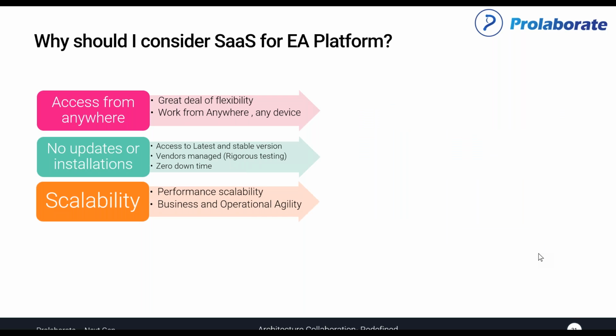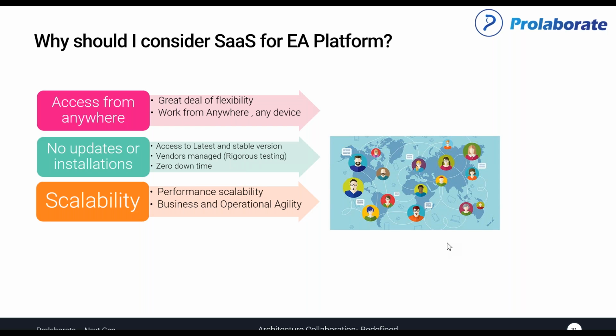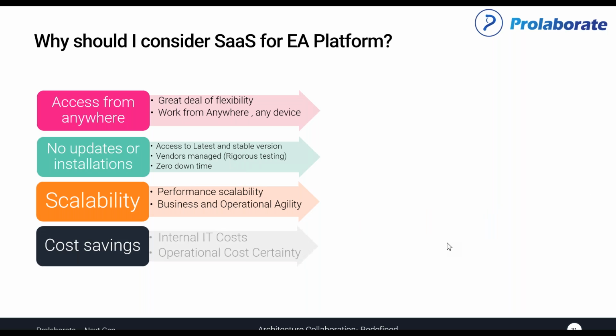And scalability is another factor. Most of the users who access Enterprise Architect from different geographical locations have given feedback that it's slow when it's accessed from a different location. When it's all set up in the same location, it's fast and very responsive. But when you're trying to access it from a different geographical location, there were delays and sluggishness. A SaaS deployment addresses that by making it all available across geographical locations as well, and it's been proven to be significantly faster.